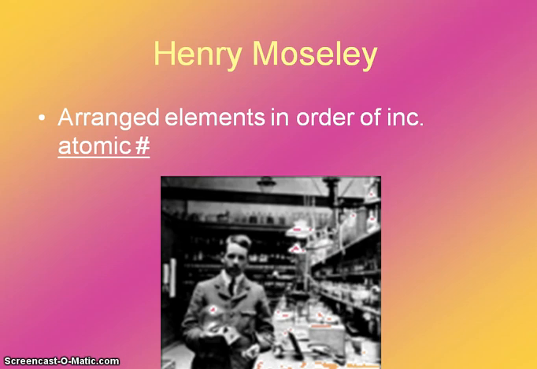But by putting these elements in order of increasing atomic number, they figured out that that helped to solve some of those discrepancies on Mendeleev's table, where the mass didn't always go in the correct order in order to stay in the correct vertical column and match up with the properties. But if you put them in order of increasing atomic number, then they did line up to share similar properties with their vertical column.